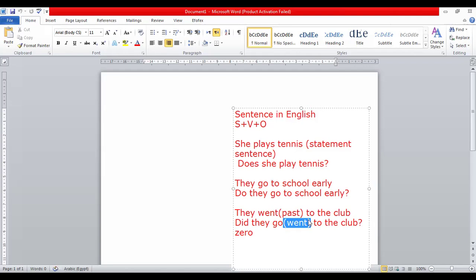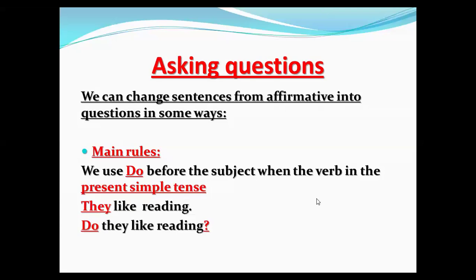Okay, you can't do this mistake, because some of you can do this mistake. So now we know how to make a question in the different forms, in the present form like this, in the past form like this. Let's go to our lesson to continue and know more about this stuff. I think you understand what I explained here, okay? Let's go to our lesson today to continue what we would like to know today.